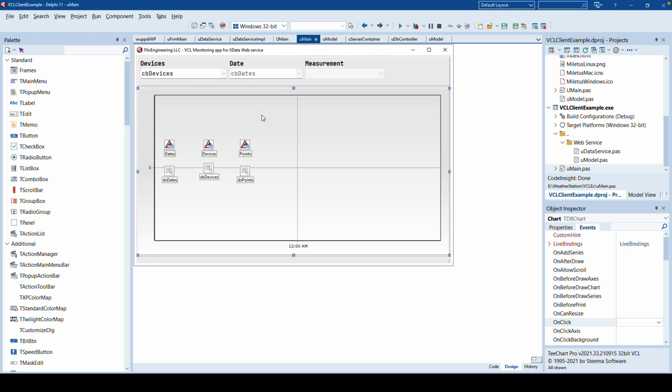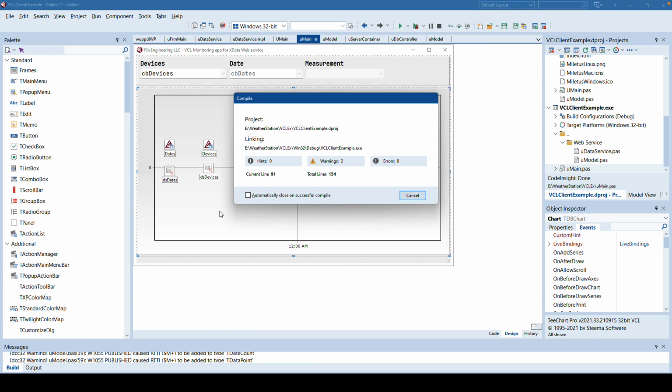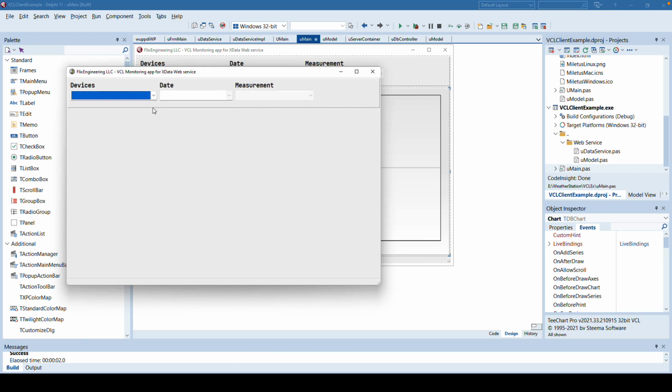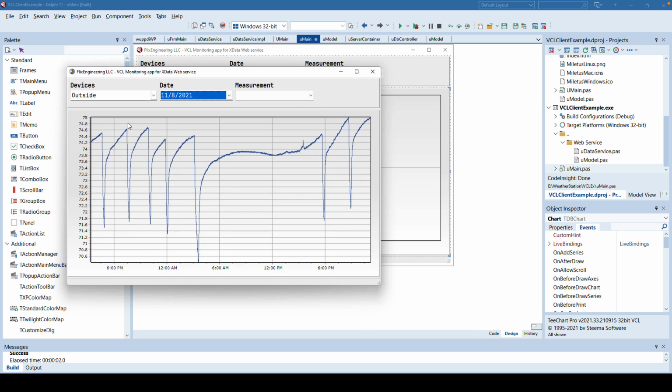That's all we need to do. That's all the code we need to write. So if we now start this, again, the web service is still running. We get the list of devices. We click on the devices. We get the list of dates. We click on the day, and there is our temperature.